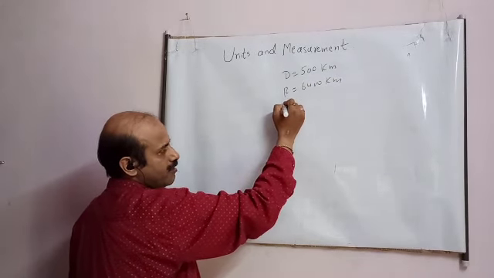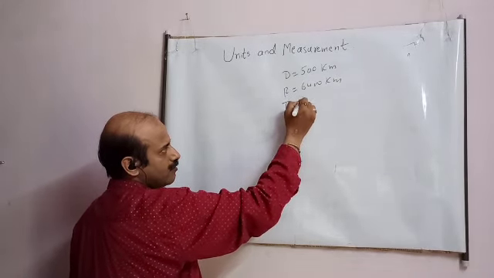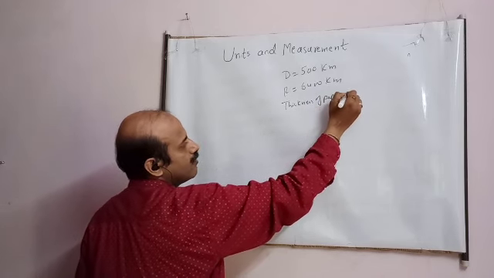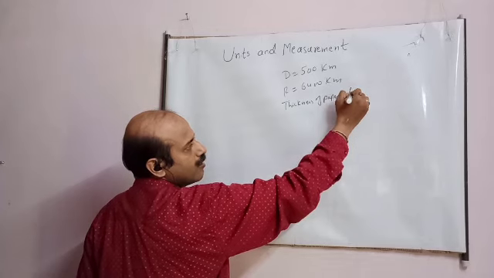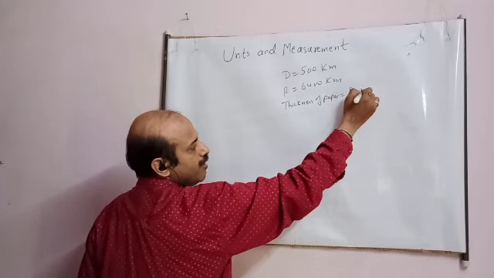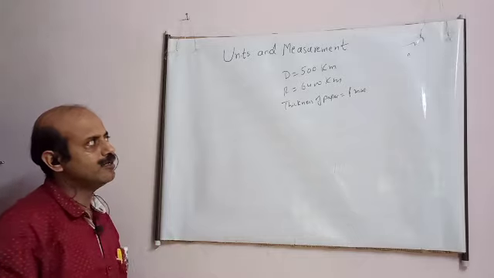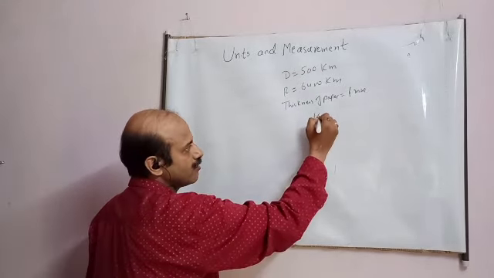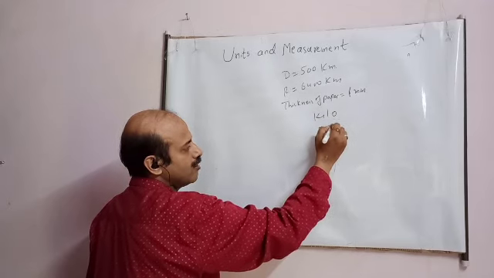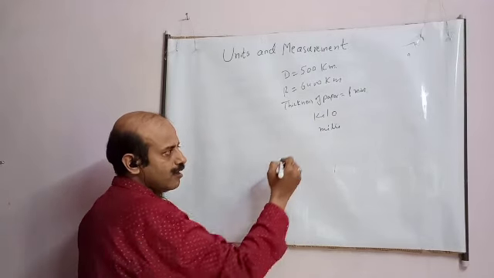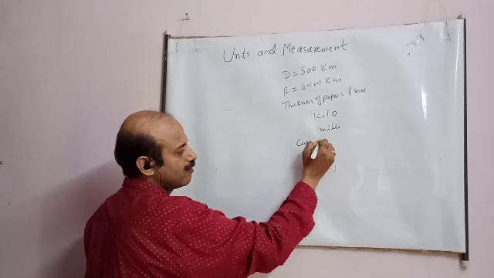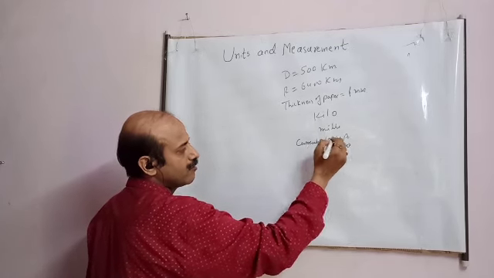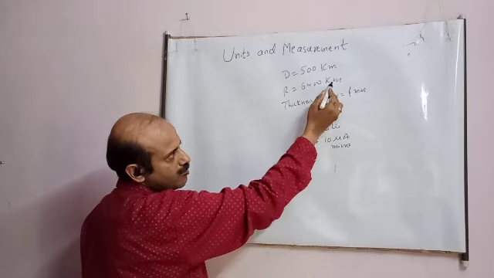Thickness of the paper, say 1 millimeter. So can you say, student, what we are using here? Kilometer, millimeter, these are the words you are using. Kilo, milli, current 10 microampere. So these are the prefixes which are used, student.